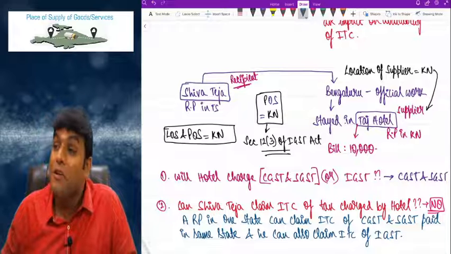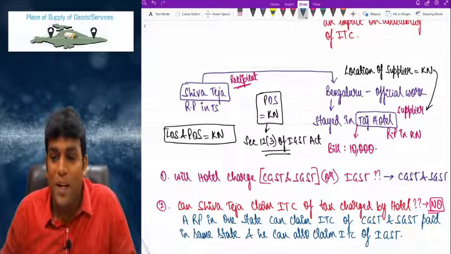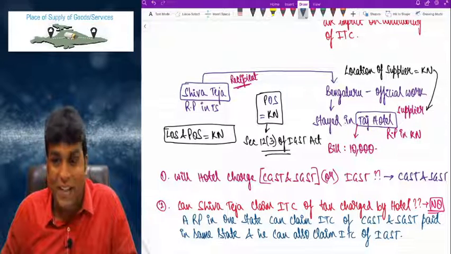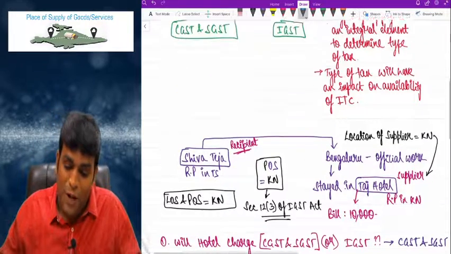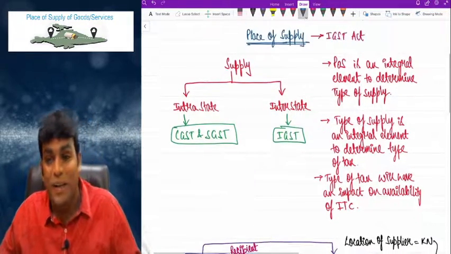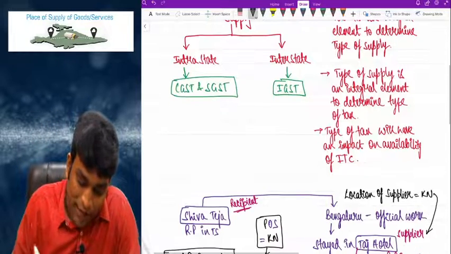tell Taj Hotel first to pay CGST, SGST to the government, and then if you want, take refund of that IGST part. But first, right now, please pay CGST and SGST. They'll do that. And why is all that happening? Because let me tell you an interesting point, my dear friends. The interesting point is that, listen,